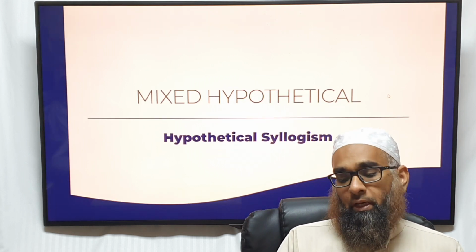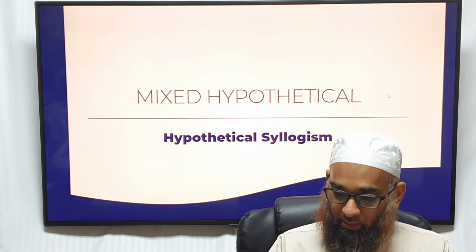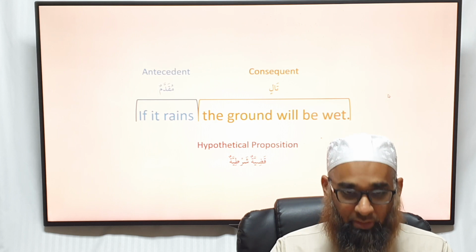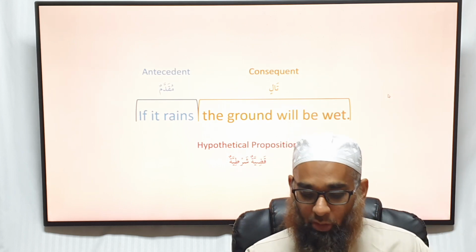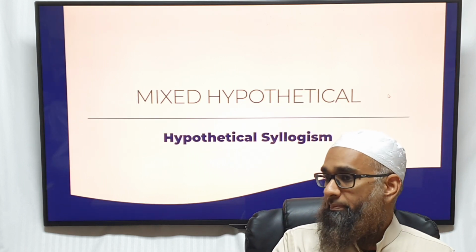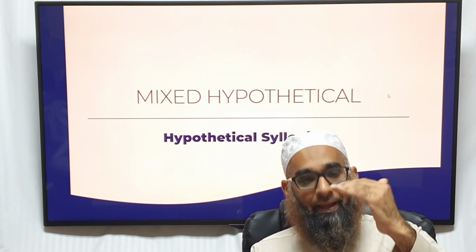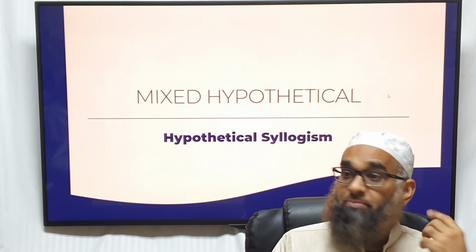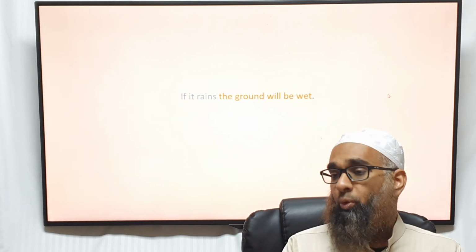Now, we have a few different types of hypothetical syllogism. This is a hypothetical proposition. When you put these propositions in with something else, it becomes a syllogism. The first type is called a mixed hypothetical syllogism. What does this mean? You have one hypothetical and the rest are normal propositions. It's mixed, meaning normal and hypothetical. So, if it rains, the ground will be wet.